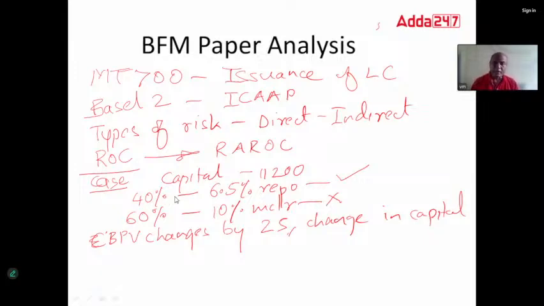Firstly understand whether the capital will rise or fall. If the BPV changes by 25 basis points downside, the capital will move up. So 6.5% will rise to 6.75, and accordingly your capital will also change. So that was one question.